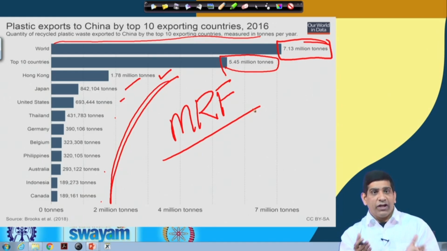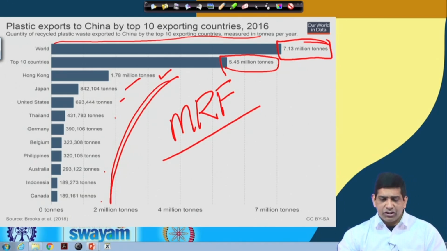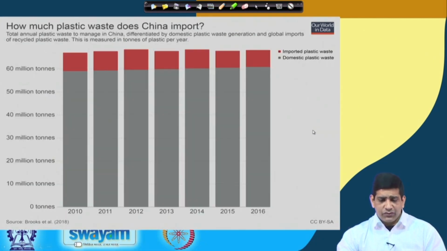So that's why you see so much plastic waste going into China, because there was a demand for those plastics in China for their manufacturing industry. China is the number one manufacturer in the world today, and if you go to any big mall, you find lots of products made in China. So that's the reason why they used to do that.